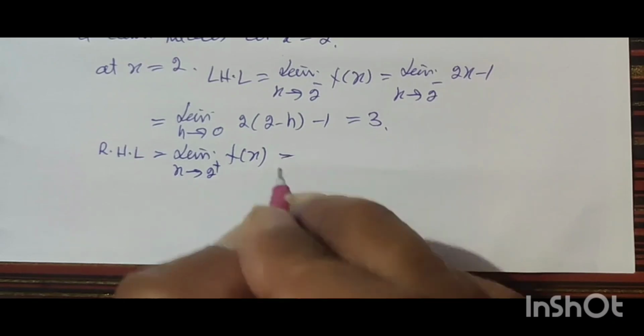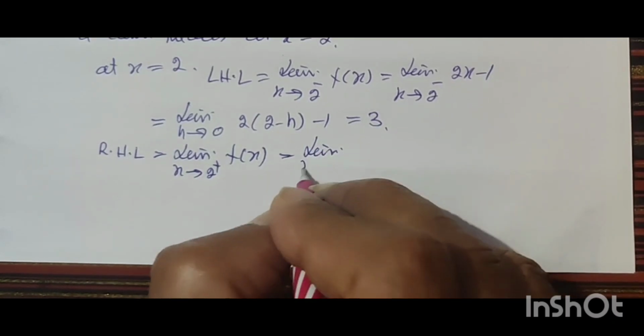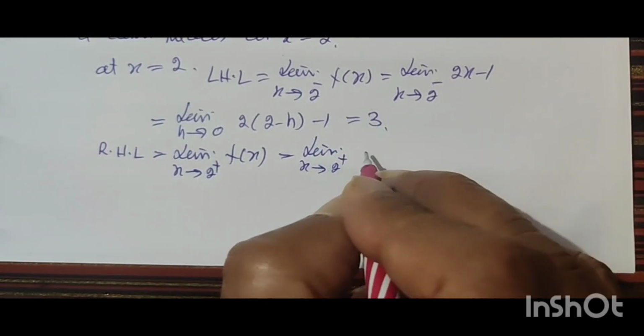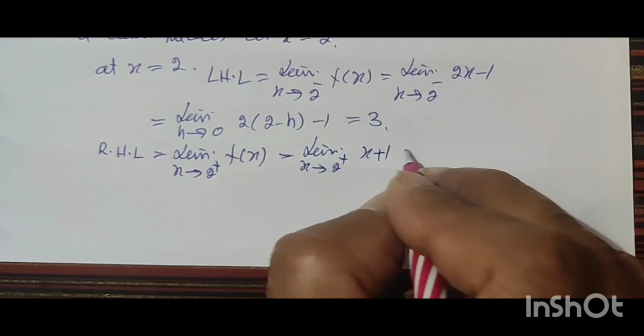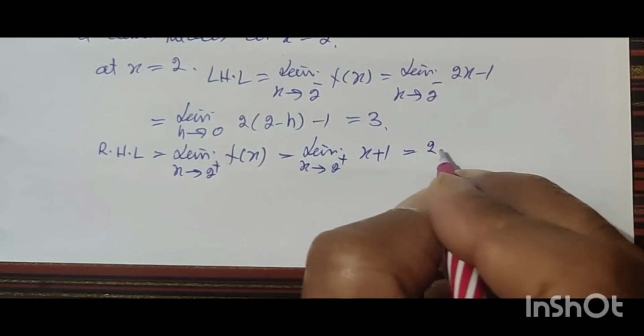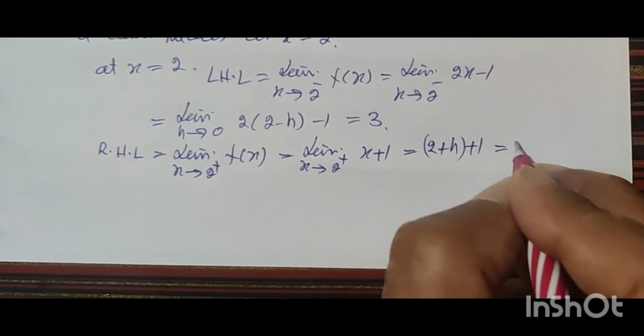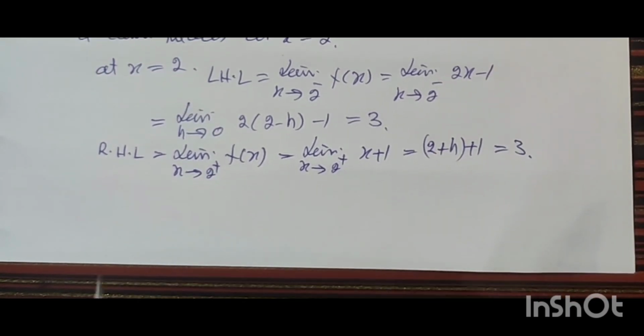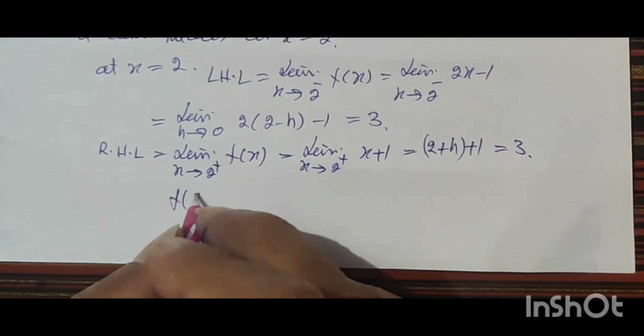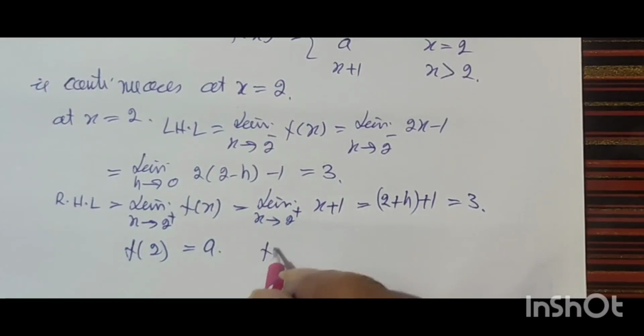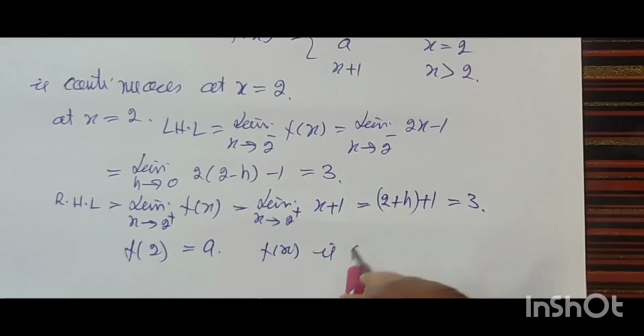This is equal to limit x tends to 2 positive x plus 1. This is equal to 2 plus h plus 1 is equal to 3. Also f(2) is equal to a. Since f(x) is continuous, therefore a is equal to 3.